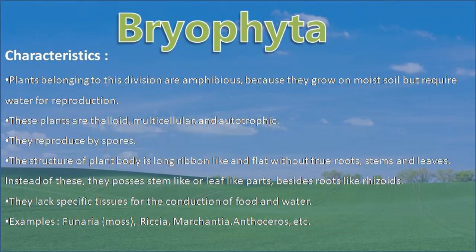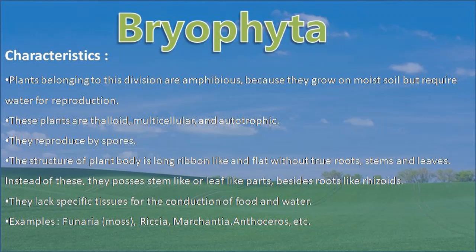Now, students, we will see the characters of the division Bryophyta. First, plants belonging to this division Bryophyta are amphibious because they grow on moist soil, but they require water for their reproduction. In this way, they are called the amphibians of the plant kingdom. Second, plants are thalloid, multicellular and autotrophic.